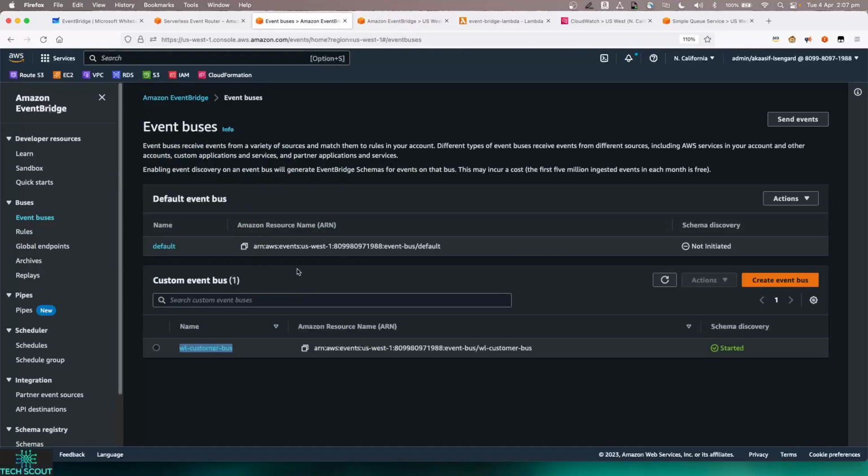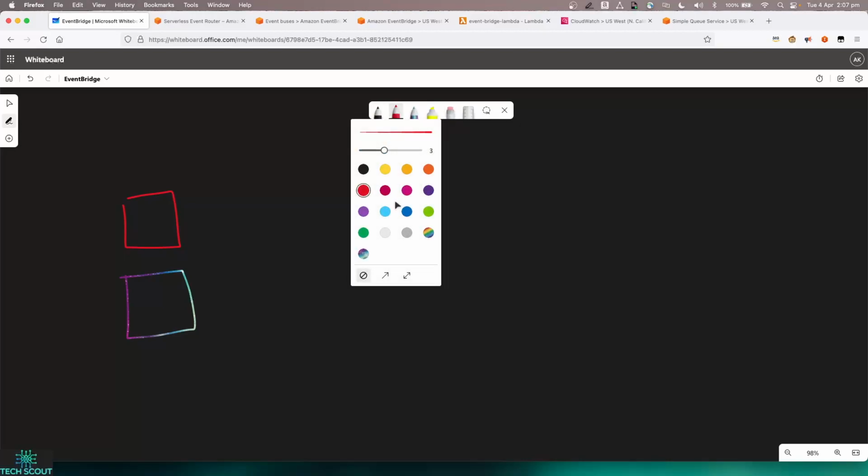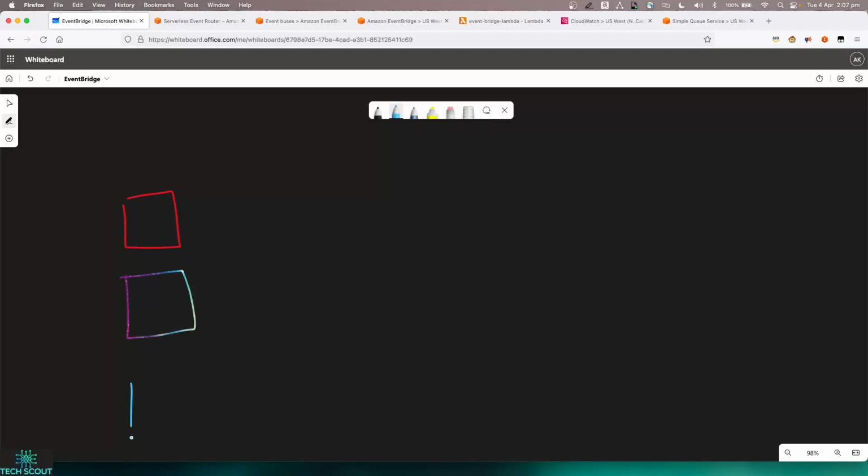Now let's talk about the use case where this can be useful. So think about a situation where you might be having quite a number of different data sources. So let's say this is our first data source, that's our second data source, and that's a third data source.